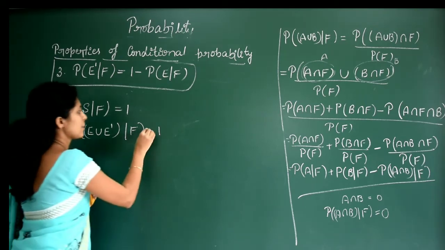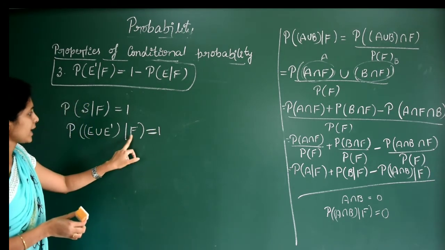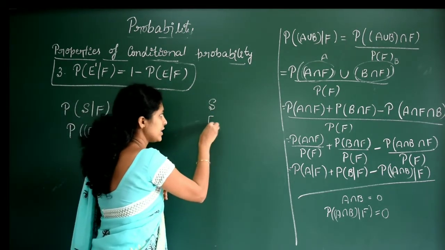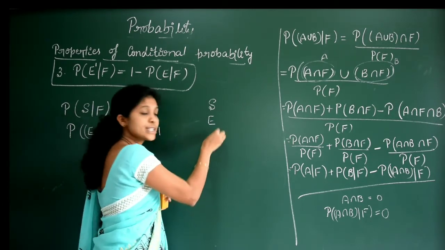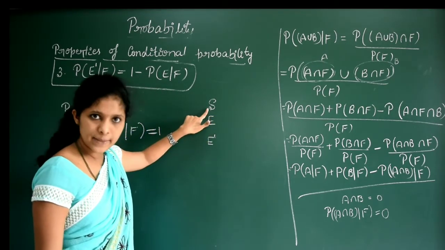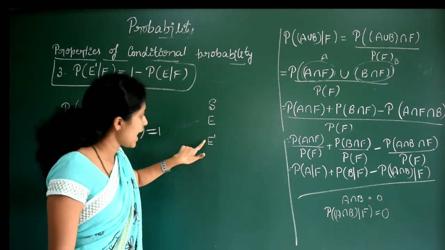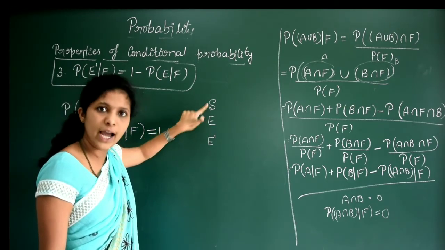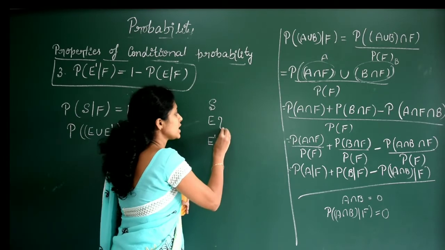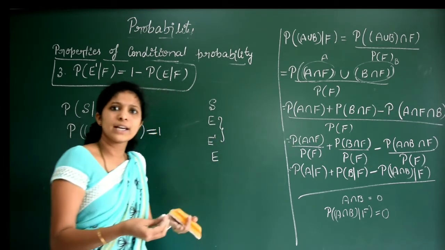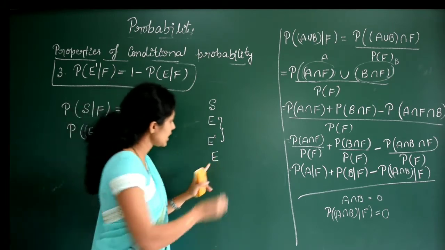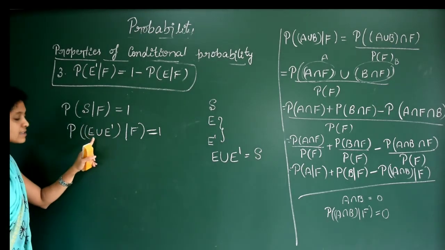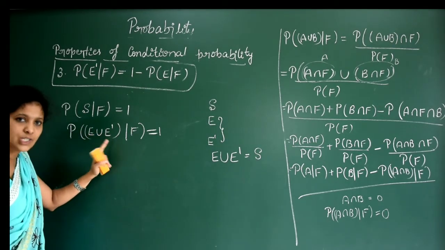Can we write like this? P of E union E dash by F, since S is equal to E union E dash. See here, S is a sample space, E is the event, okay? Then E dash is the event which are not in E. Those elements which are not in E, those are in S. If I find the union of these two, E union E dash will be equal to S, the universal set. Is it clear? So I can write S as E union E dash, since E and E dash are disjoint.